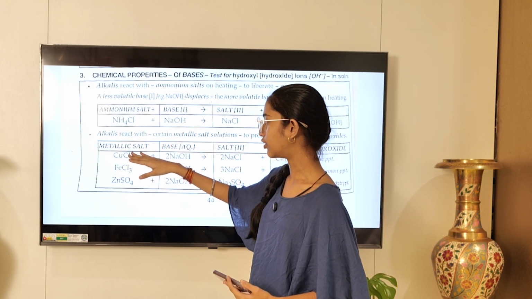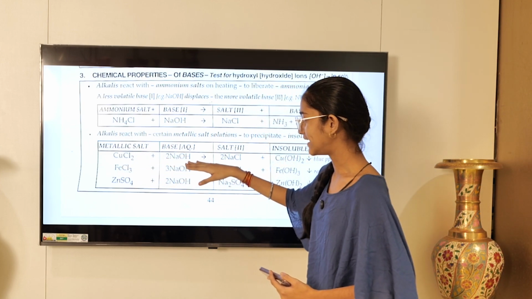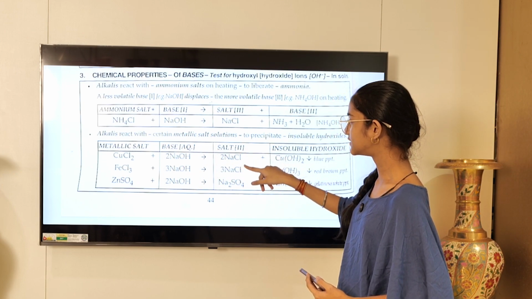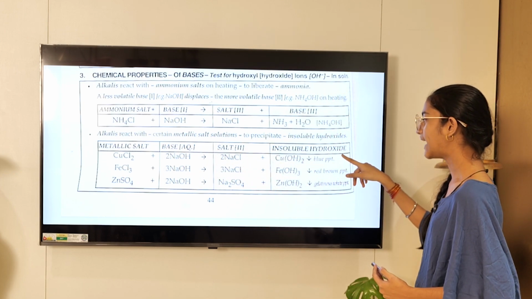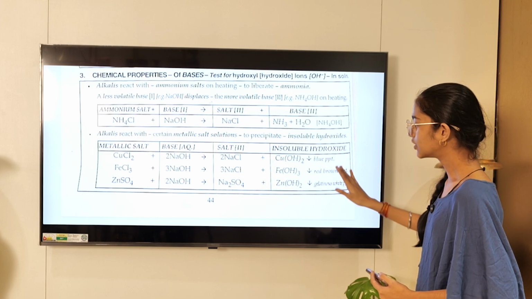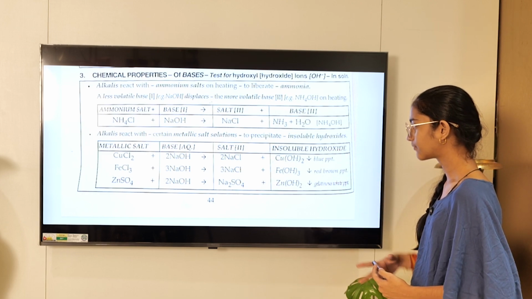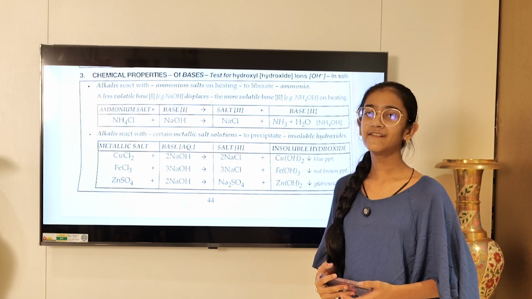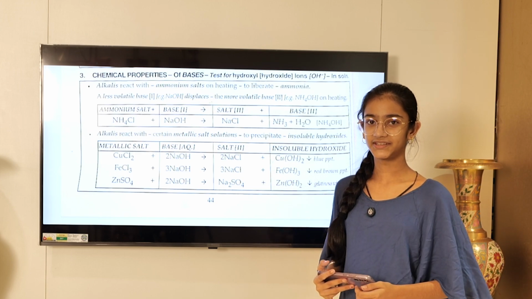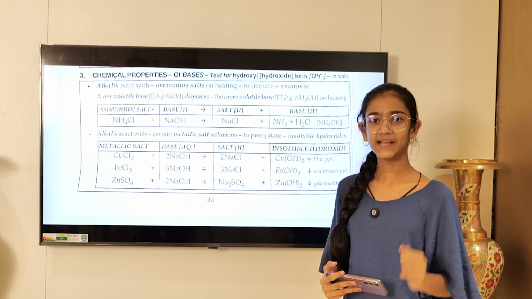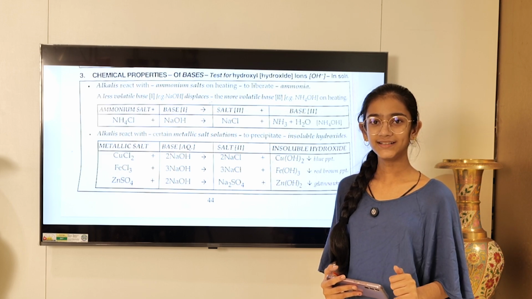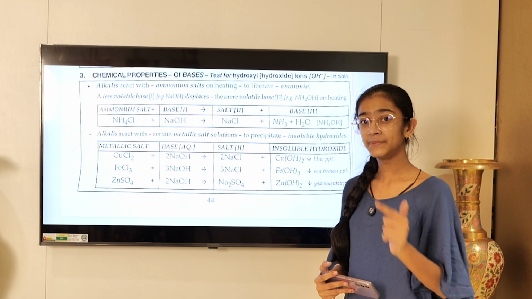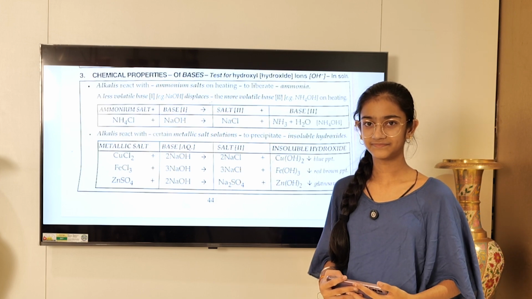A metallic salt added to a base in aqueous state gives salt and insoluble hydroxide. Look at these reactions. Do you remember anything? Yes, we have studied them in two chapters. One is practical chemistry and the second one is acids, bases and salts, chapter 3B, analytical chemistry.